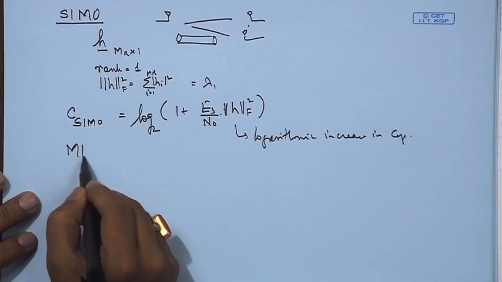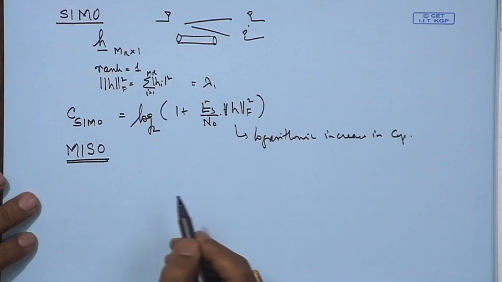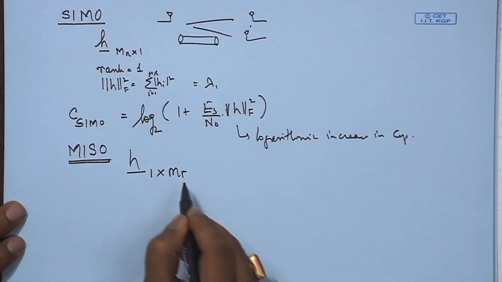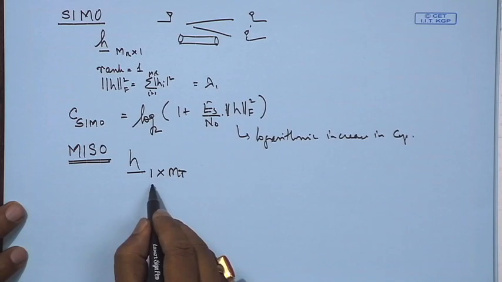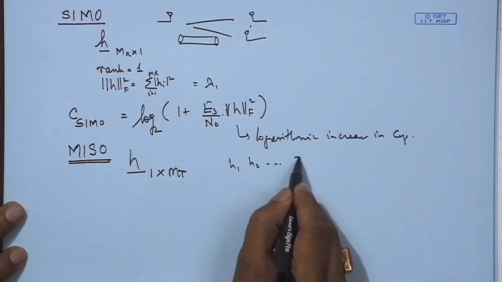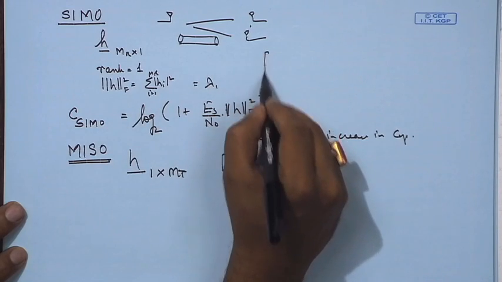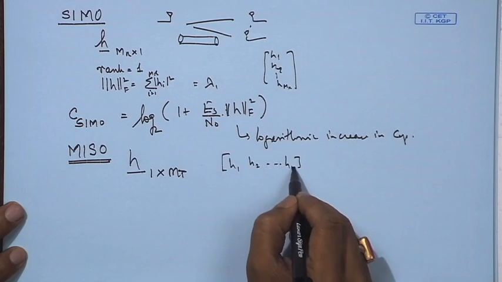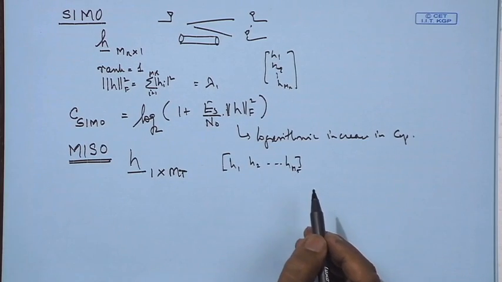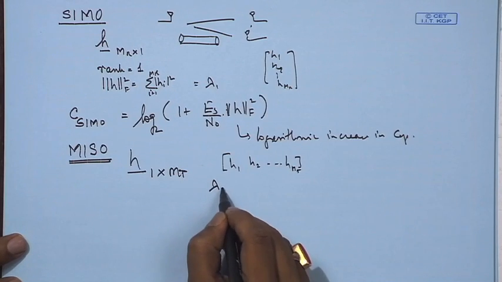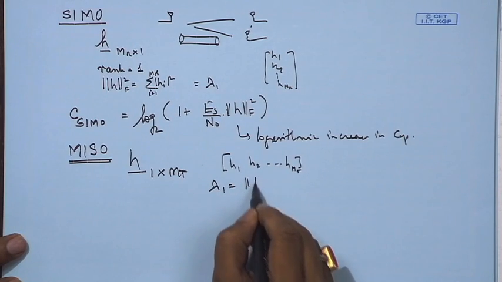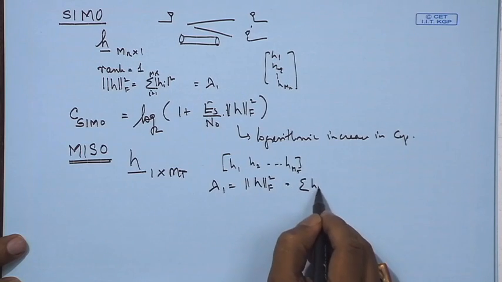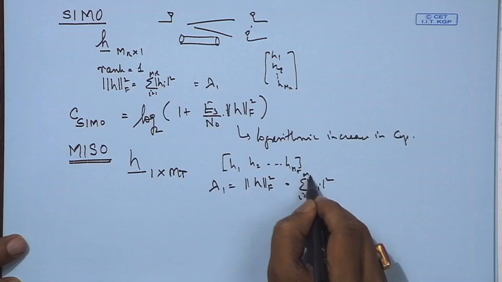When we go to the multiple input single output scenario, in this case the H vector is 1 cross MT, because you have H1, H2 up to HMT in this format. This is the particular notation, and again there is only one lambda, which is the Frobenius norm squared of H, equal to the sum over |H_i| squared, i equals 1 to MT.